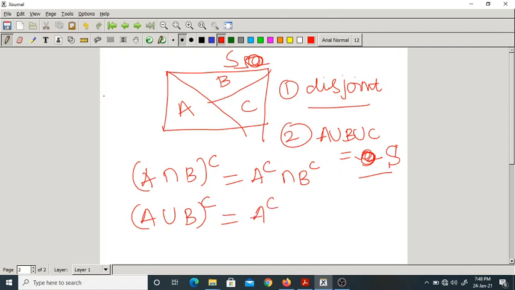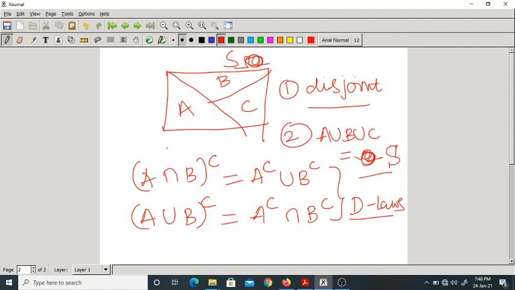Sorry, here I made a mistake. So this should be what? Yeah, so this should be union. Here it should be intersection B complement. So these are called De Morgan's laws.